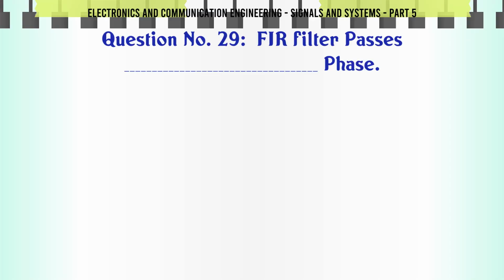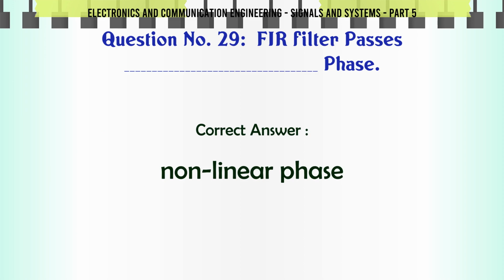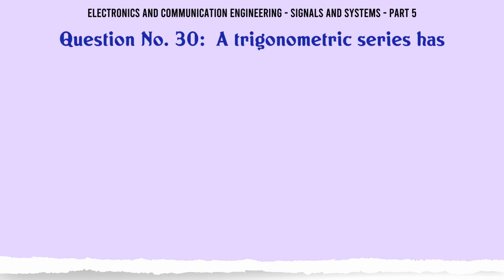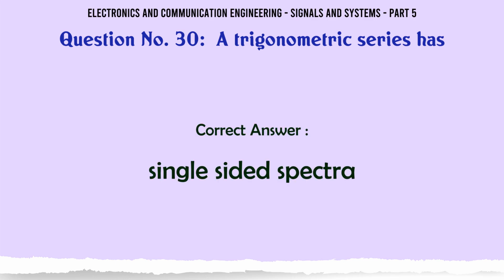A filter passes phase. A: non-linear phase, B: linear phase, C: variable phase, D: none. The correct answer is non-linear phase. A trigonometric series has A: single-sided spectra, B: 0, C: sinc function, D: undefined. The correct answer is single-sided spectra.